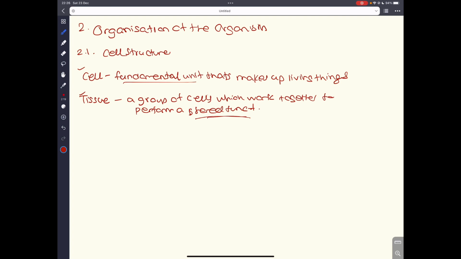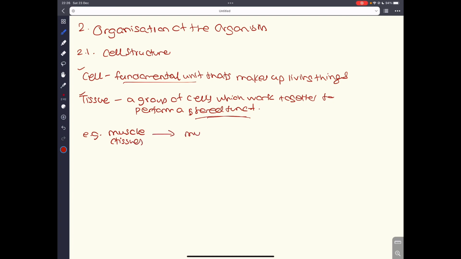Okay, for example, a muscle. A muscle is a tissue made out of several millions and millions of muscle cells, individual muscle cells. These muscle cells come together. What is the main function of a muscle? Well, a muscle is a tissue, right?